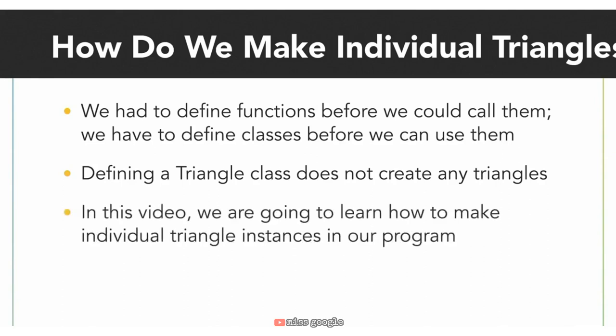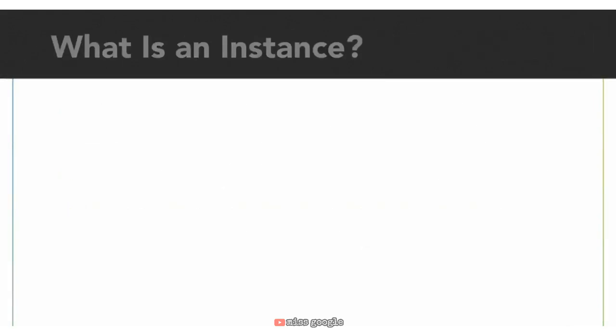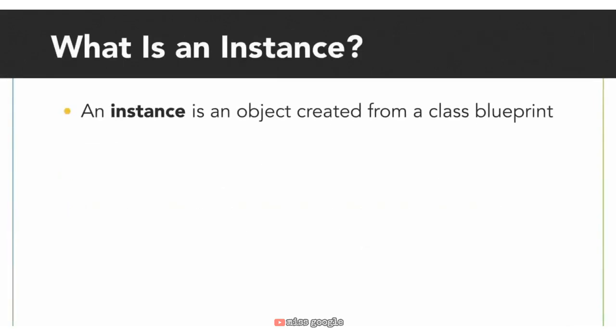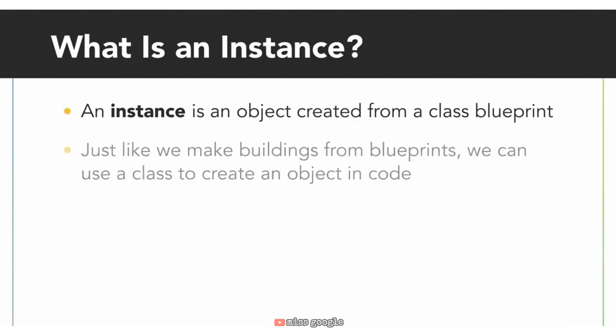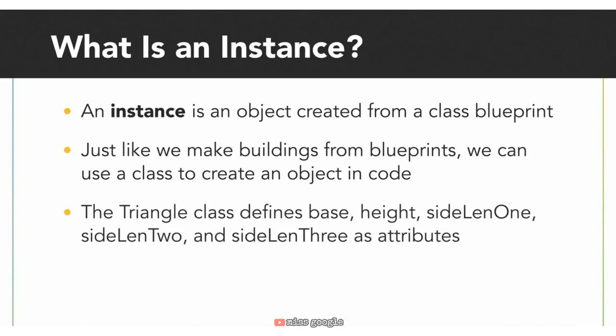In this lesson, we are going to learn how to create individual triangle instances in our program. An instance is an object created from the class blueprint. Just like we make buildings from blueprints in real life, we use a class or blueprint to create objects or instances in code. Thinking back to our triangle class, a triangle has a base, height, and 3 side lengths.